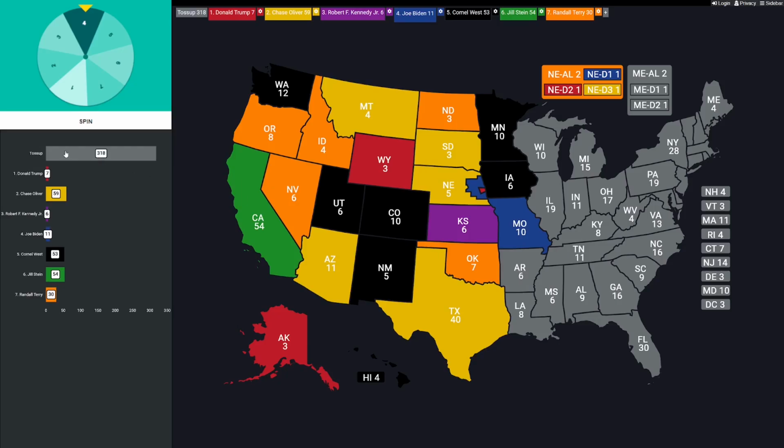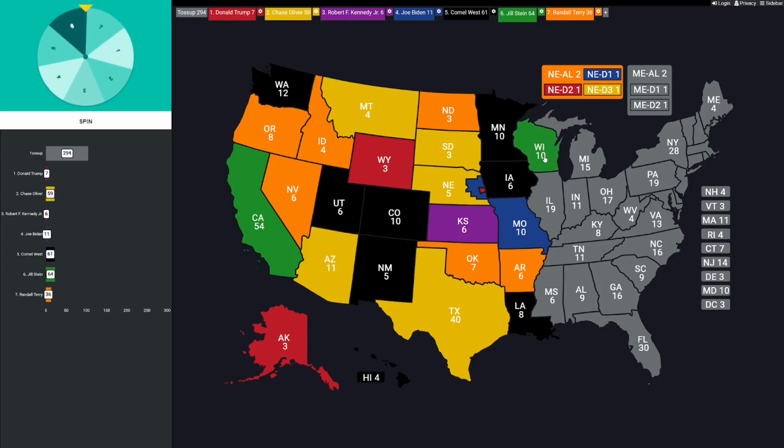Next, Arkansas has 6 electoral votes. And we've got number 7. That's going to go to Randall Terry. How about Louisiana, down in the Gulf? 8 electoral votes. Coming to number 5. That's going to be Cornel West again. How about Wisconsin? 10 EVs. Here's the spin. And that's going to be number 6, Jill Stein, with only her second state.